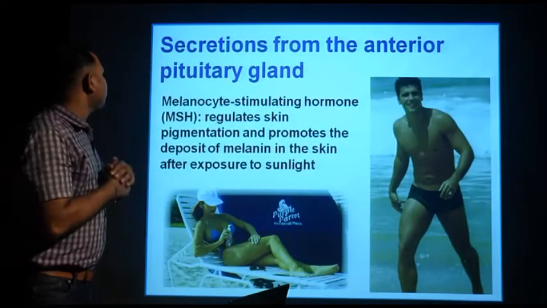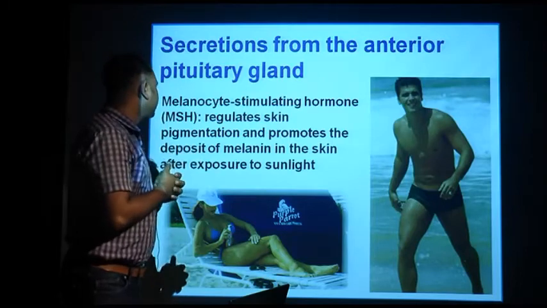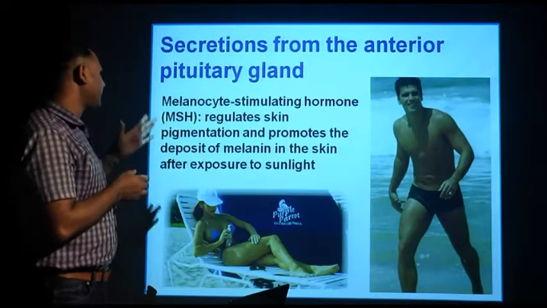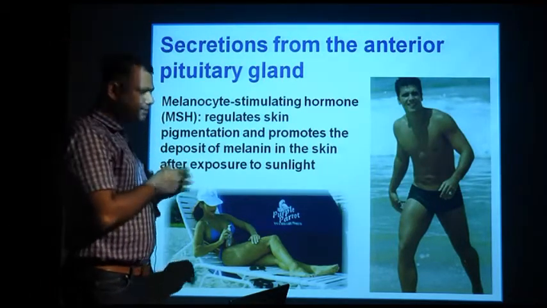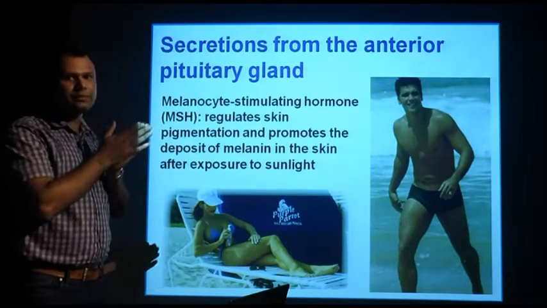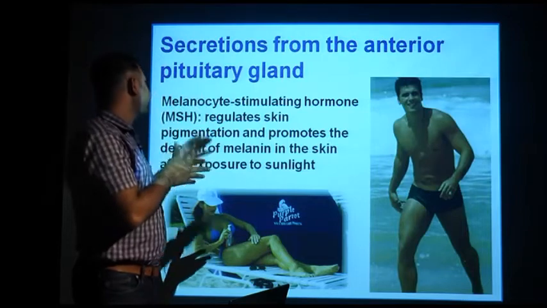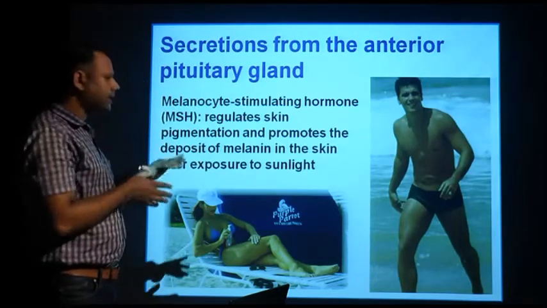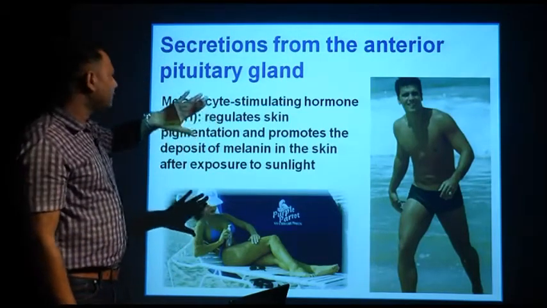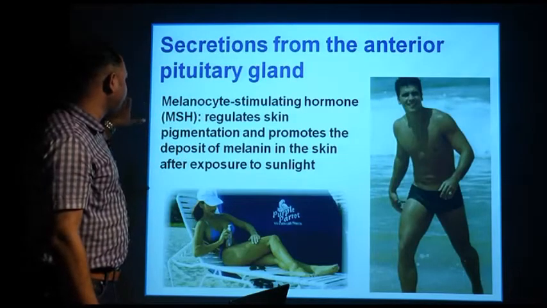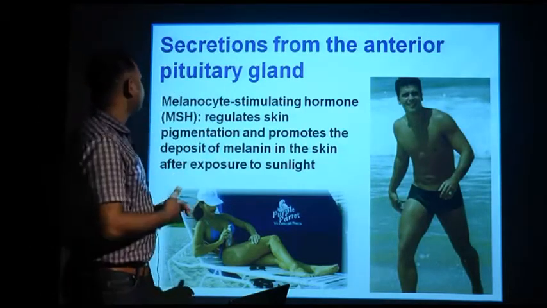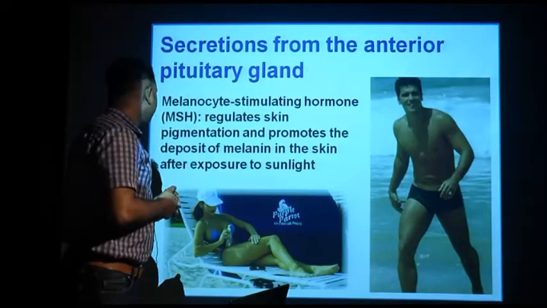Now we have also melanocyte stimulating hormone, which is secreted from the anterior part of the pituitary gland. Previously it is known as the pars intermedia. The intermediate part of the pituitary secretes melanocyte stimulating hormone, but now this intermediate part is considered as the anterior part of the pituitary. So I have written the heading as the secretion from the anterior pituitary gland.